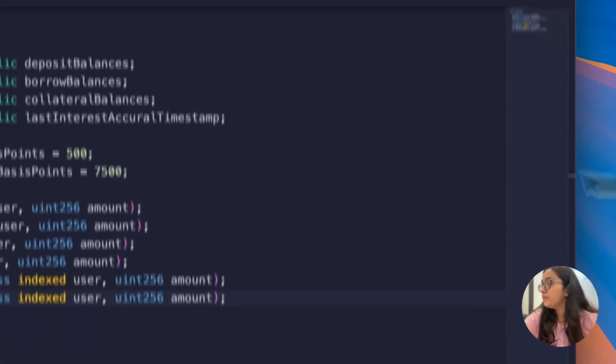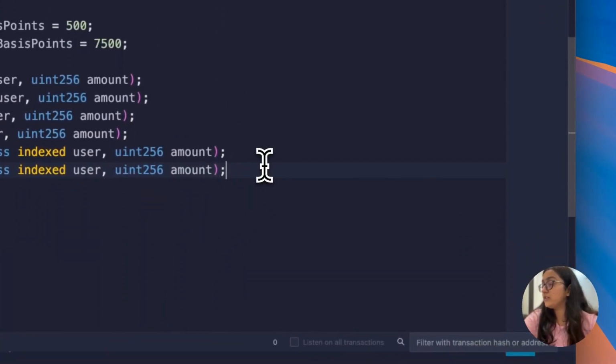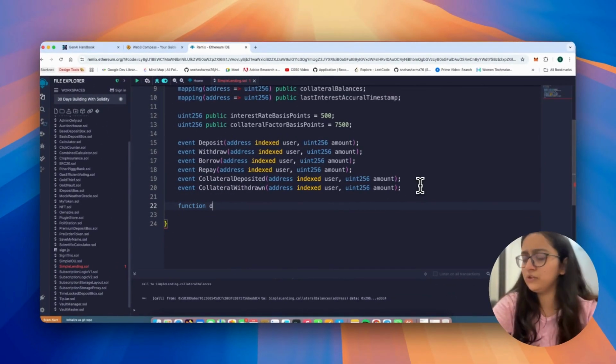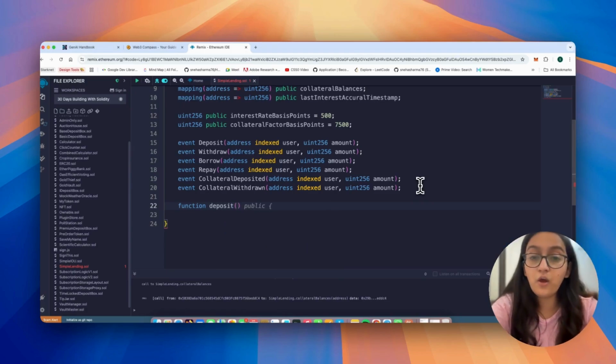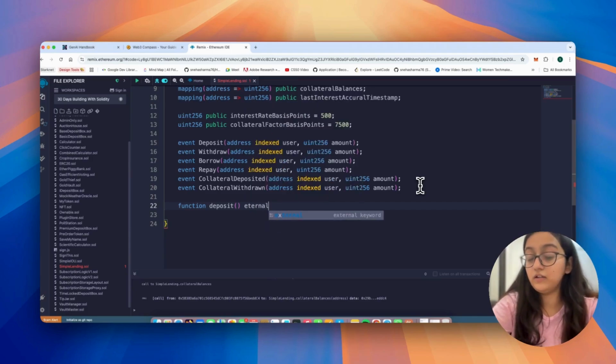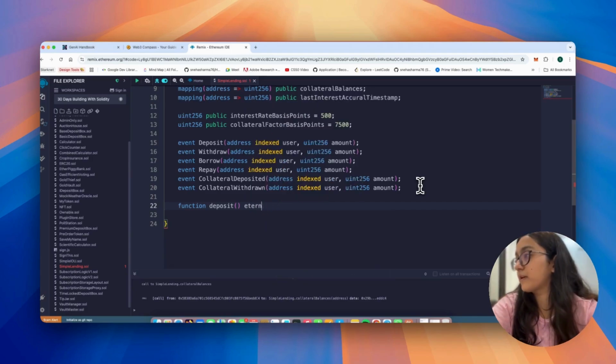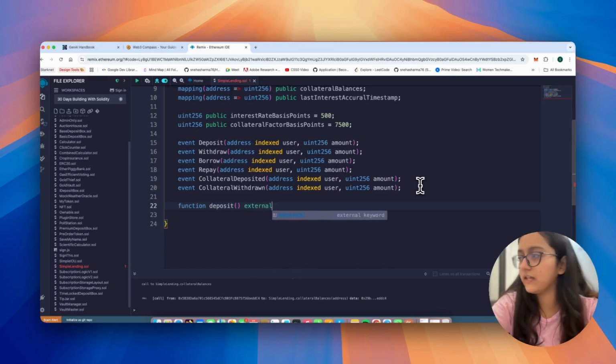Okay, so now that we've written all the events, we should just head straight to writing our functions, cute little functions all together. So let's start with deposit. Now, we will deal with money here, so this has to be external payable.